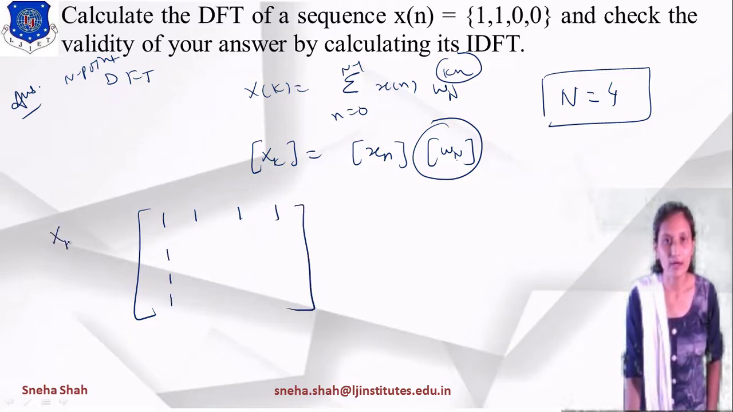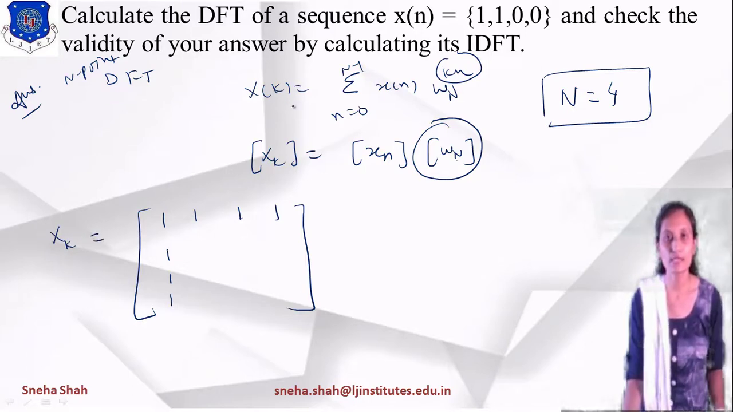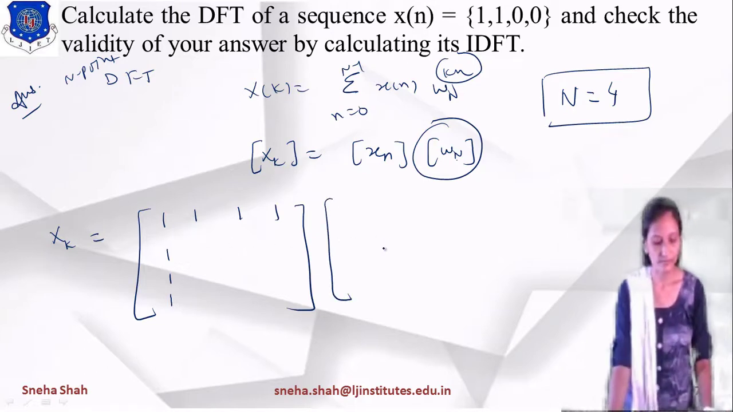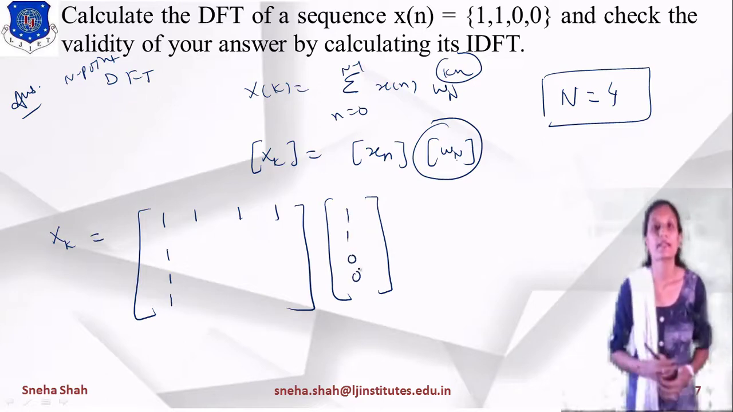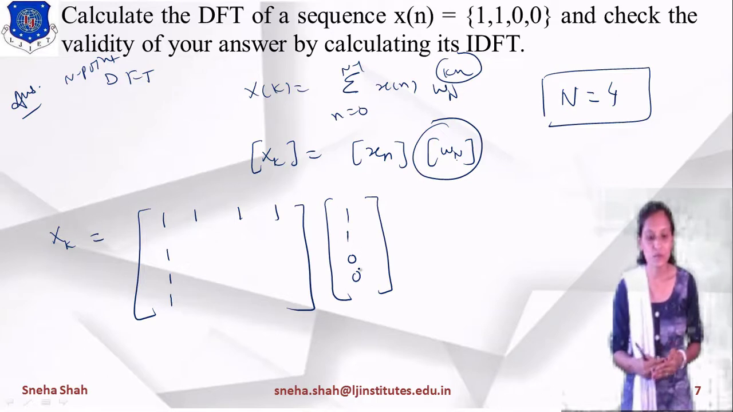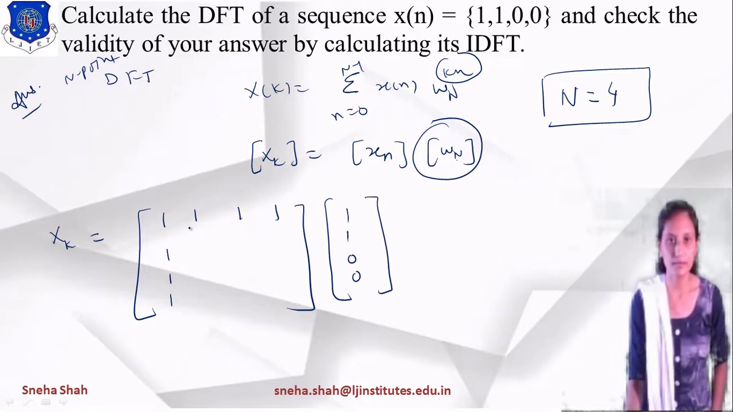And if you want to find out the value of Xk, means output, which is the DFT of this example, then it will be represented as matrix multiplication of these two. So the value of x of n is represented in the column form, so it will be 1, 1, 0, 0. Now if I am writing the matrix of the Twiddle factor, then the matrix will be 1, 1, 1, 1, then the next one is 1, minus j, minus 1, j, then 1, minus 1, 1, minus 1, and over here the terms will be 1, j, minus 1 and minus j.